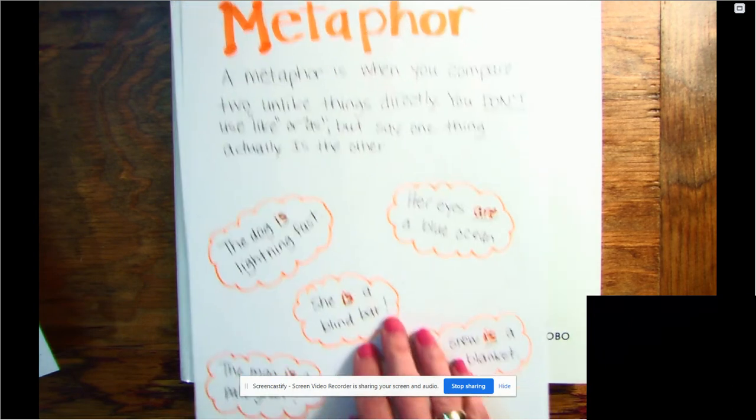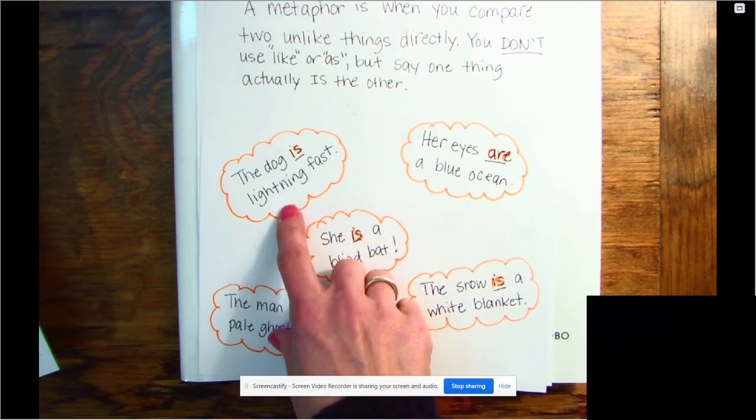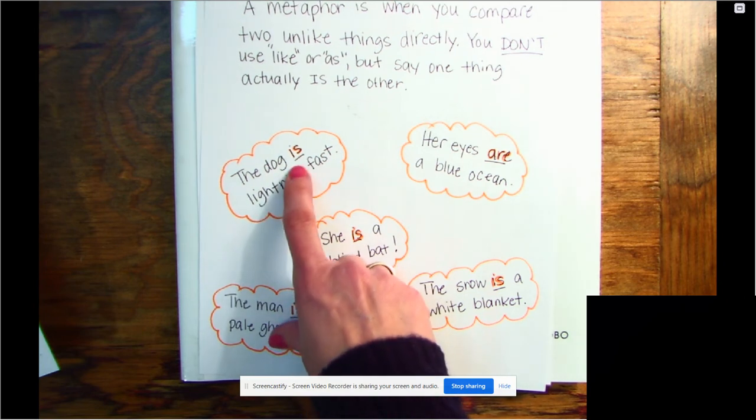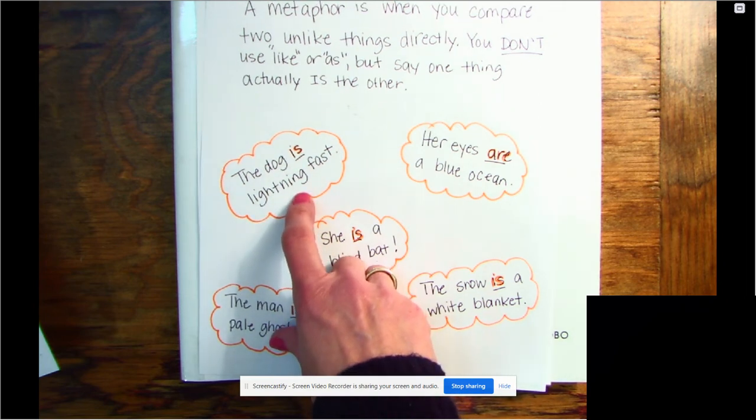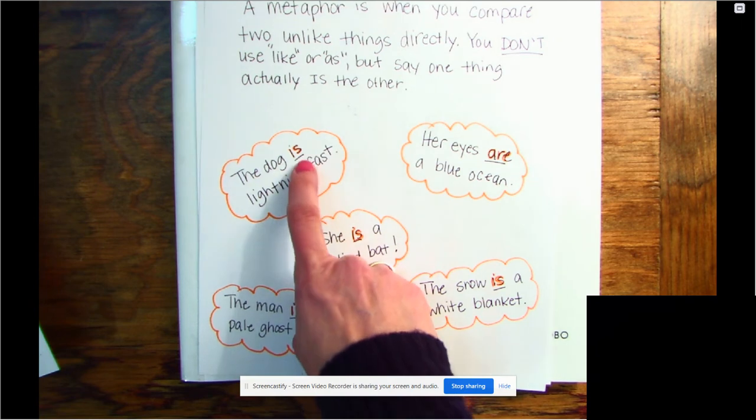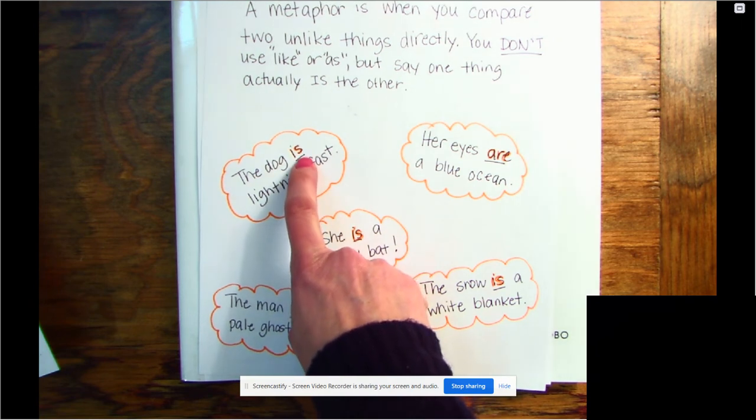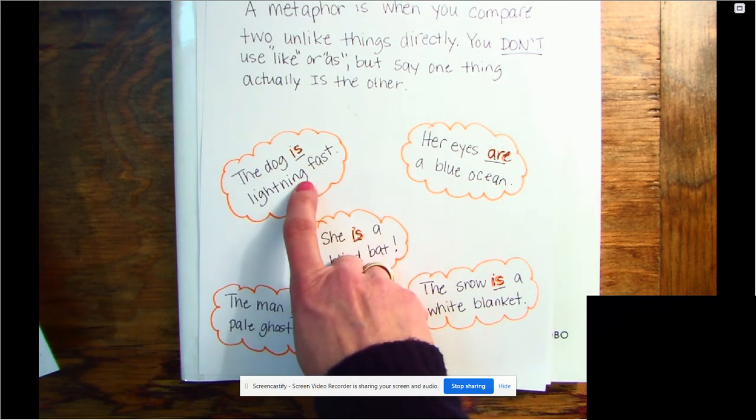All right, so here's some examples. The dog is lightning fast. Okay, we could say the dog is as fast as lightning, and that would be called a simile. But when I'm saying that the dog actually is lightning fast, that's what's called a metaphor.